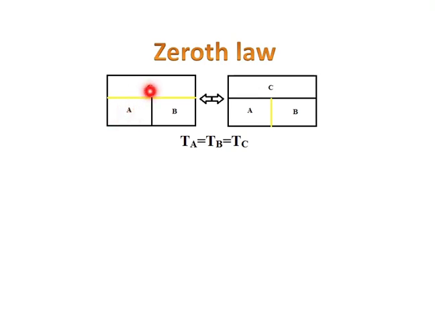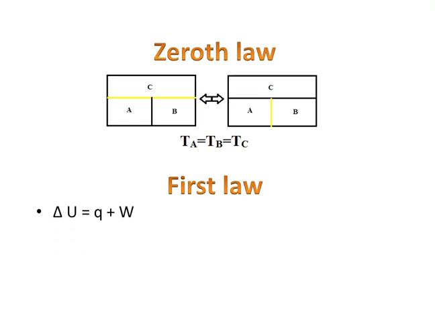So TA equals TC. Here, the temperature of B equals the temperature of C. So we can also say that the temperature of A equals the temperature of B. By combining these two diagrams, we can say TA equals TB equals TC. If A equals C and B equals C, then A must equal B. So the zeroth law says that if two systems are in thermal equilibrium separately with a third system, then all the systems are in equilibrium with each other.